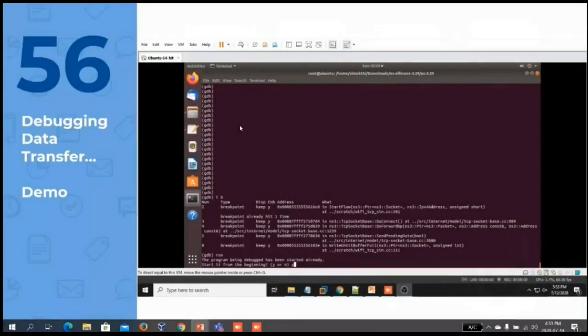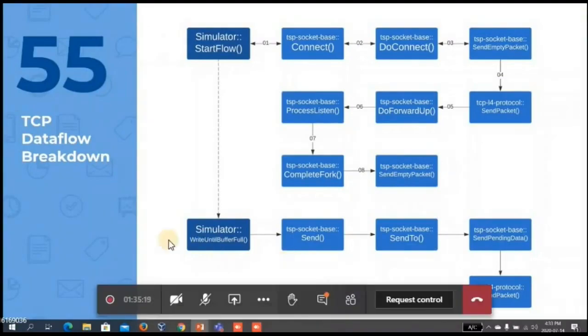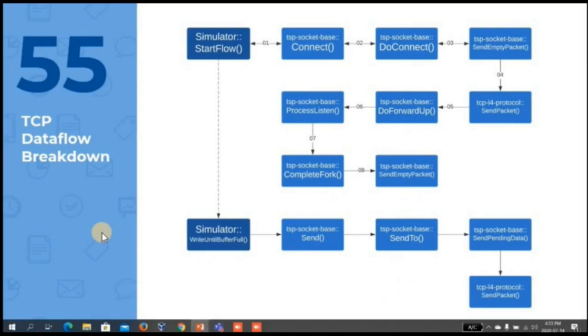To gain a better understanding of the improvements, this is the method breakdown structure of the NS3 simulation TCP code. Here I just mentioned the main methods. Whenever the simulator starts the start flow method, it will redirect the packet to the do connect method. There the packet will try to send a SYN packet, and then after that method returns a 0 value, the simulator will call the write until buffer full method, which will invoke the send pending data method to send the rest of the data.